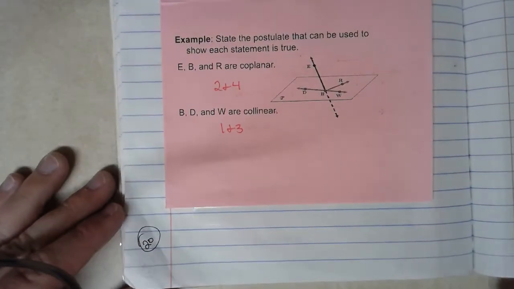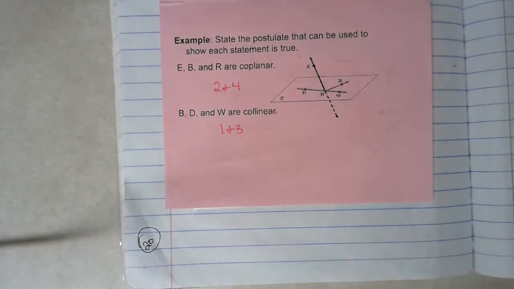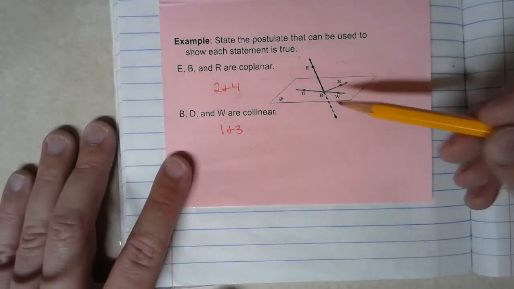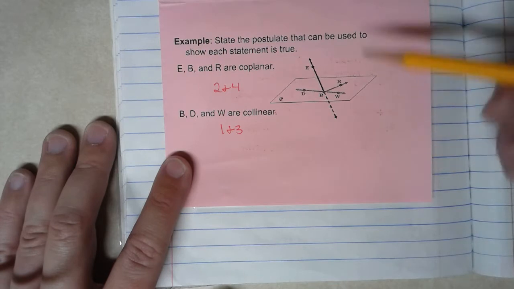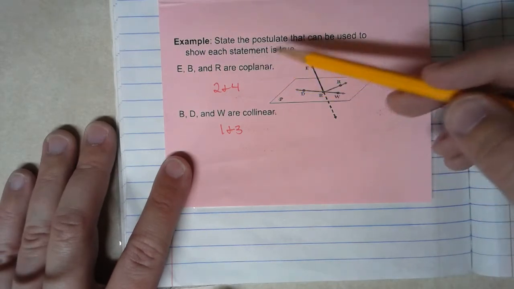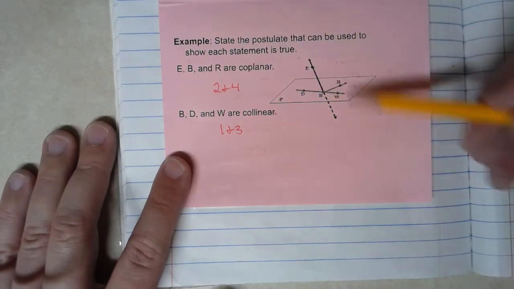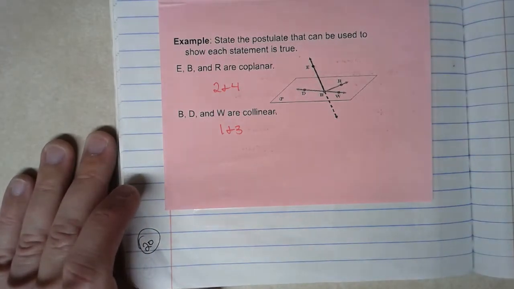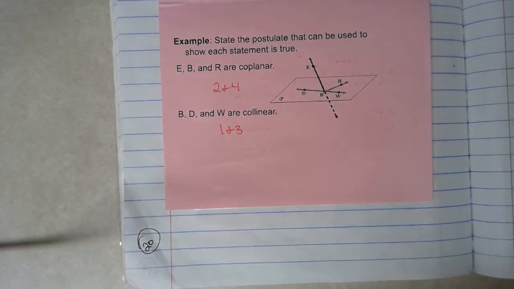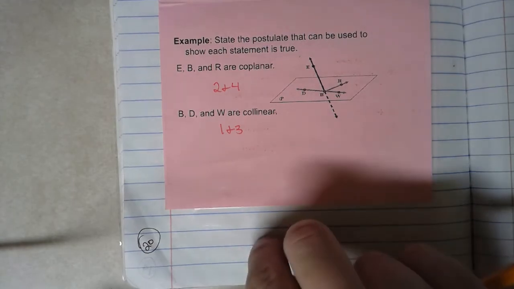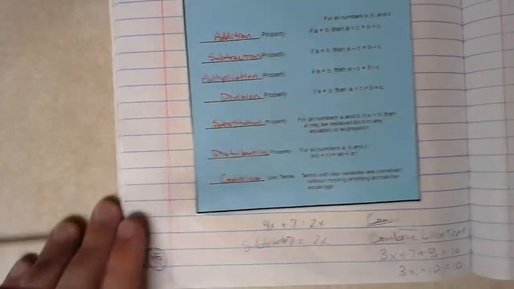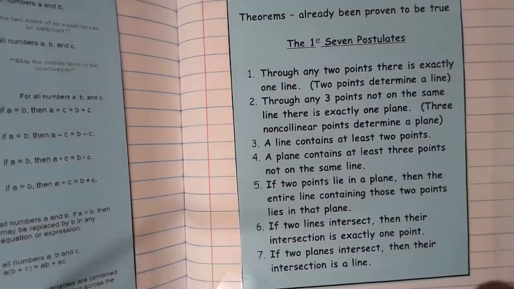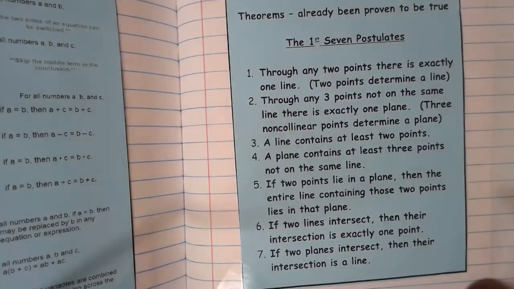Okay, so down here, we're asked to state the postulate that can be used to show each statement is true. We're given this figure to work with. The first statement is that the points E, B, and R are coplanar. So we're asked to go through and determine which postulates could help us determine if that's true. If we flip back to our postulates for just a second, we've got 3 non-collinear points. That's what E, B, and R were.